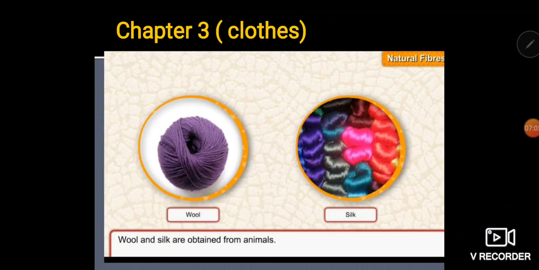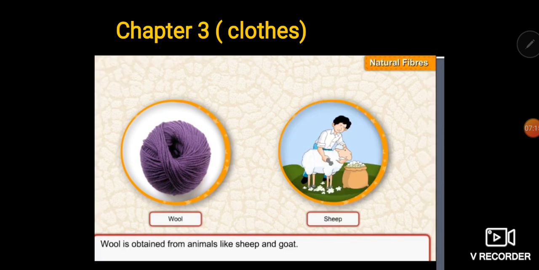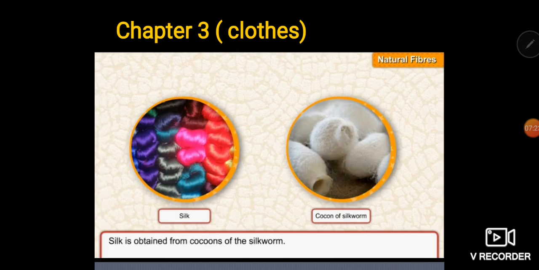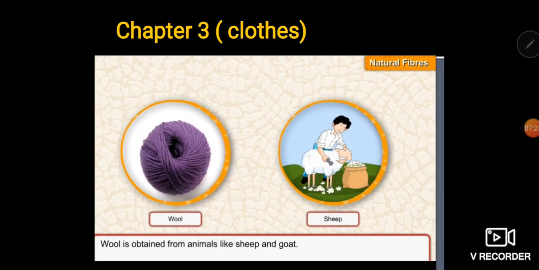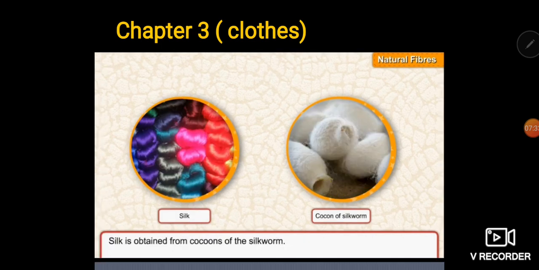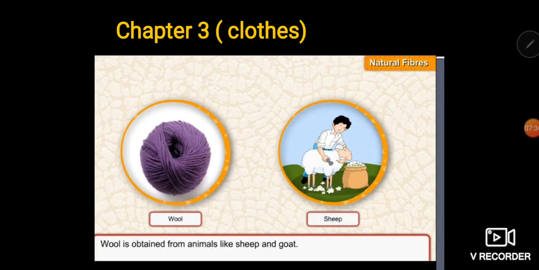Now, animal fibers. Wool and silk, both of these are animal fibers. Why do we call them animal fibers? Because we obtain these two from animals. For example, wool we can obtain from animals like sheep and goat. Now you can see in the picture, the person is removing the fleece from the sheep's body, and after removing the fleece he is collecting it over there, right?